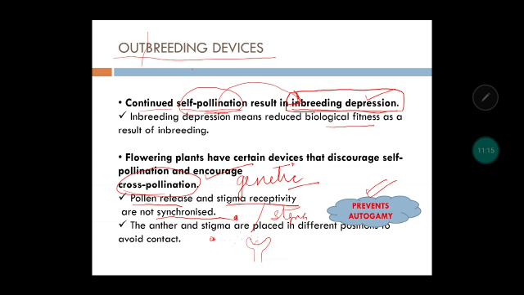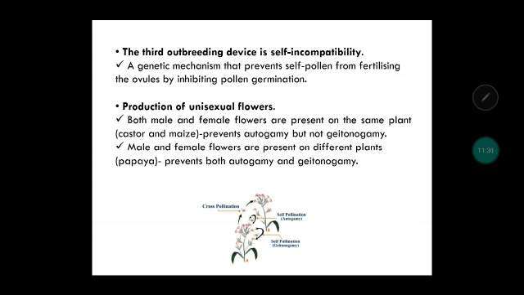Okay. Then next is the anther and stigma are placed in different positions. So this can be done, that anther and stigma are a little far away so that autogamy cannot happen, contact cannot happen. Next outbreeding device is